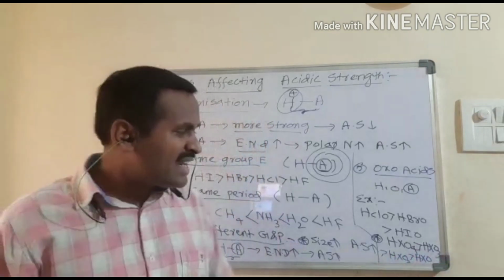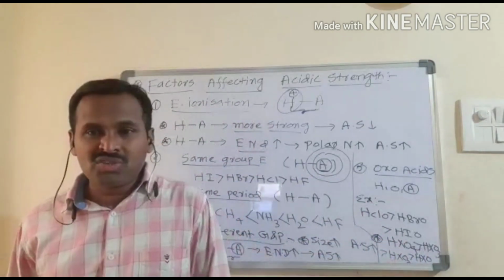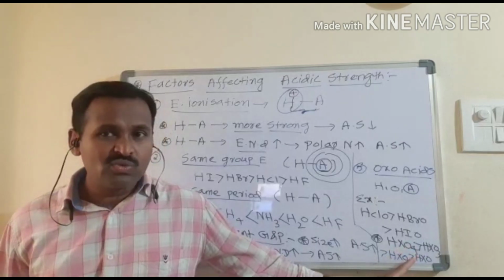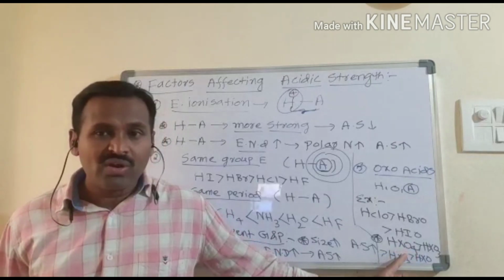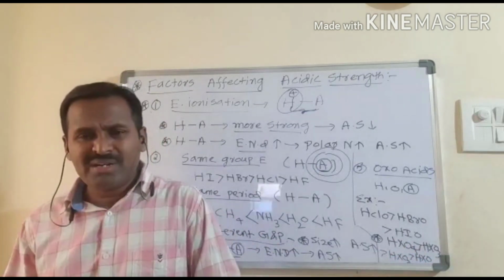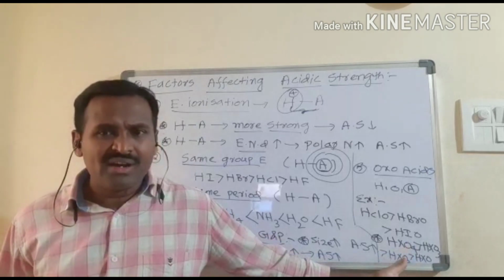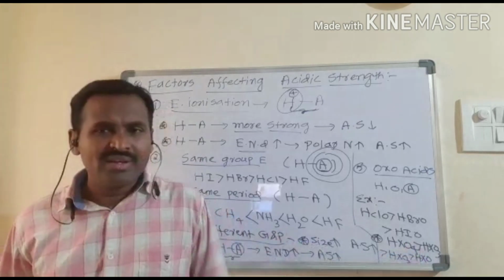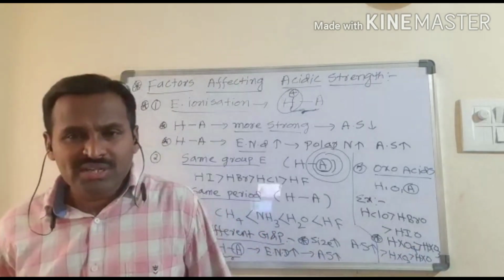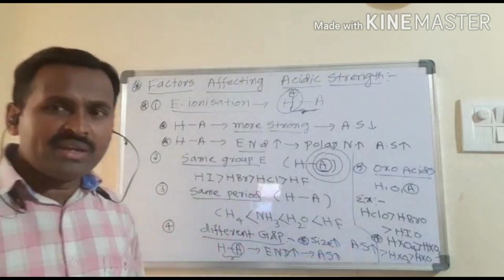So this is the general acidic strength order for all oxo acids. HX is the common halogen part; if you are taking the same halogen, then this is the order. HXO4, HXO3, HXO2 and then HXO is the order of acidic strength. Just make a note of this.